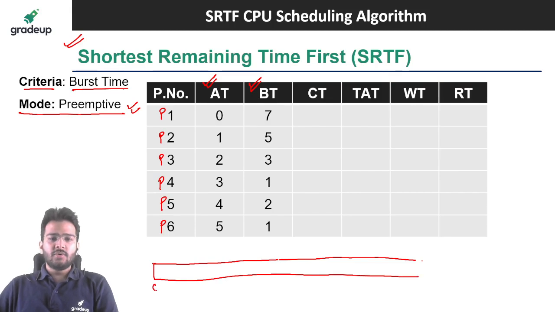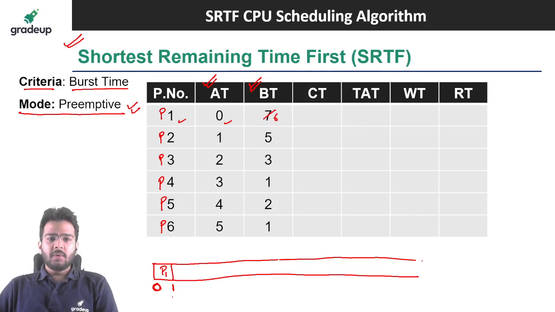So at 0 units of time, you can see the P1 process has arrived in the ready queue. As it is shortest remaining time first, we can preempt in between as well. So let's schedule the P1 process first, and let's schedule it for only 1 unit of time, so that we can check whether other processes have arrived in the ready queue or not at 1 unit of time. So if I schedule it for 1 unit of time, I can make it 6.